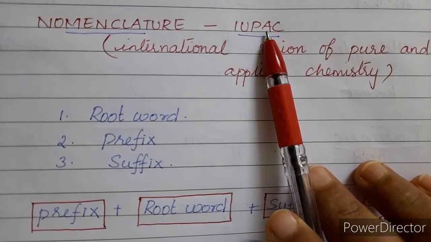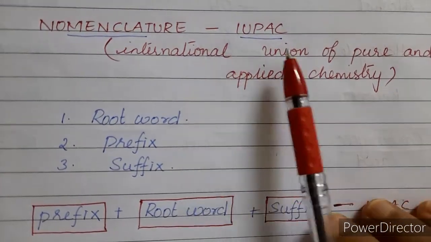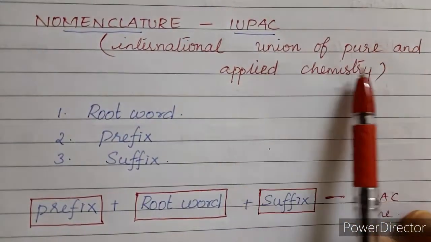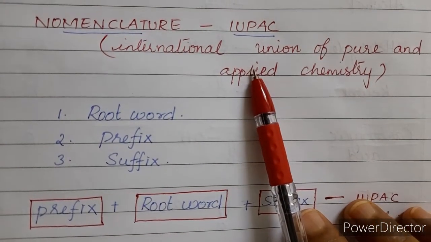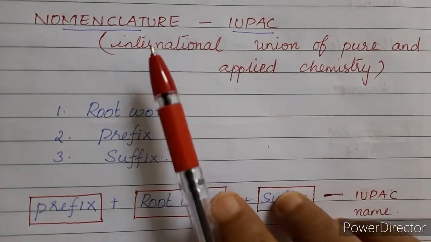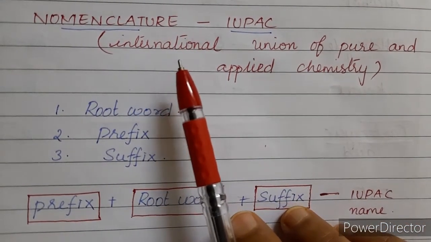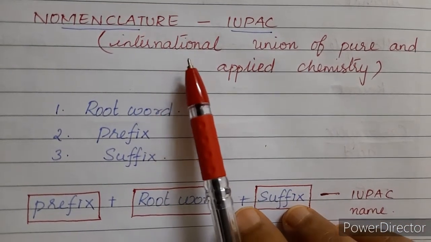What is IUPAC? The abbreviation IUPAC stands for International Union of Pure and Applied Chemistry. So using the set of rules formulated by the IUPAC, the organic compounds are named.